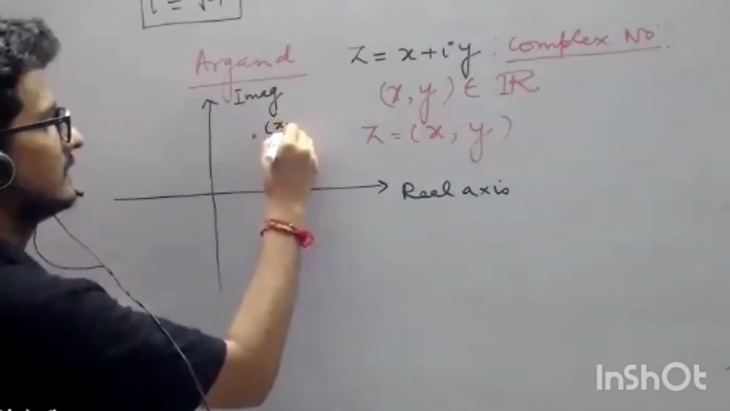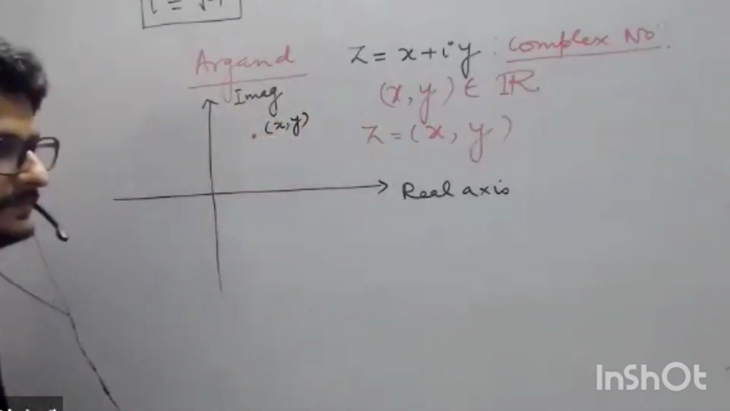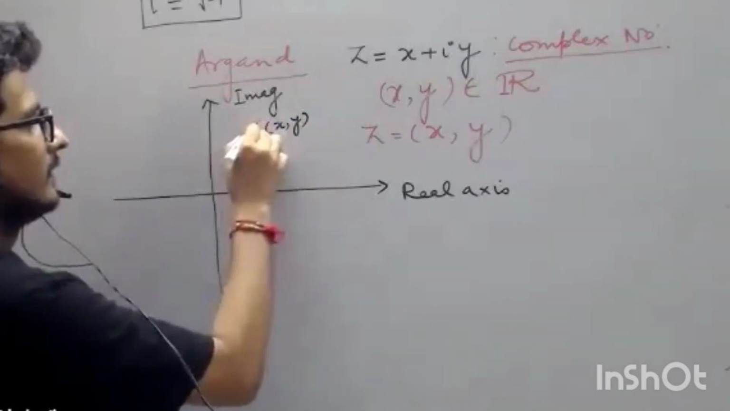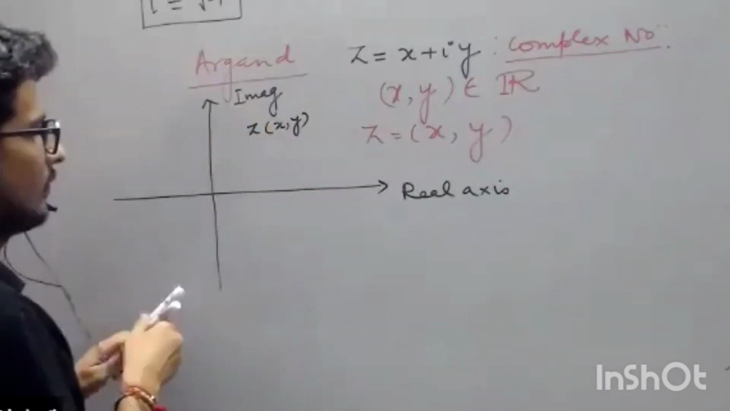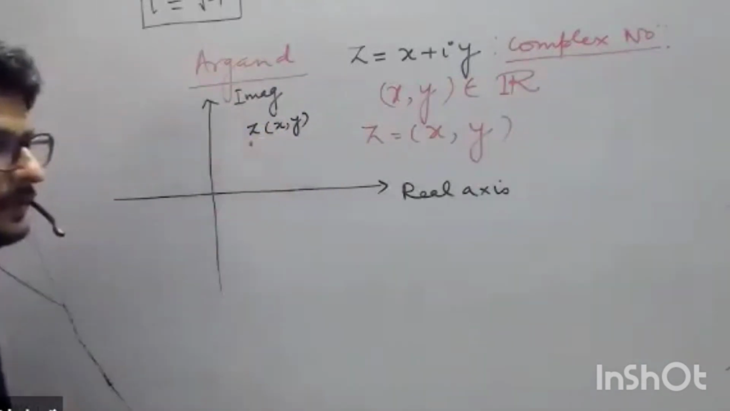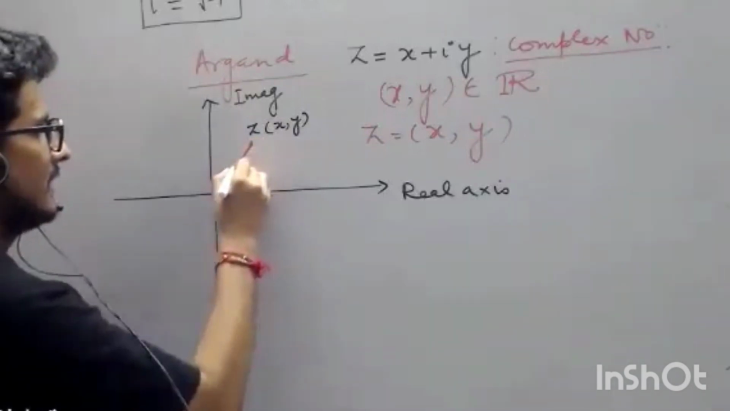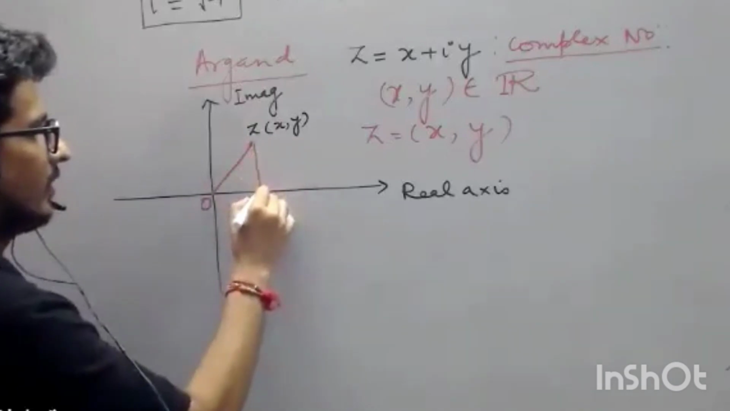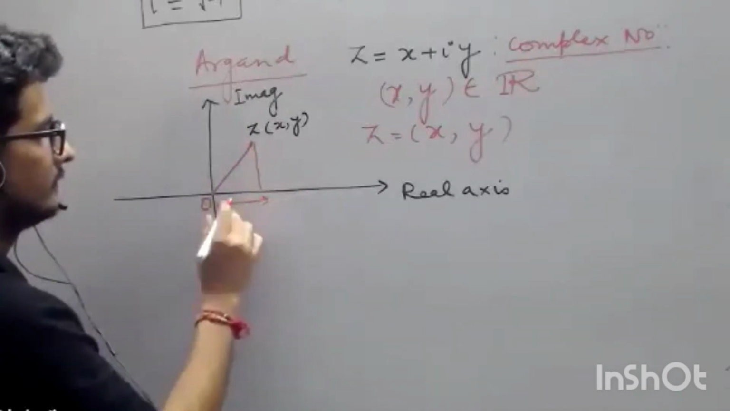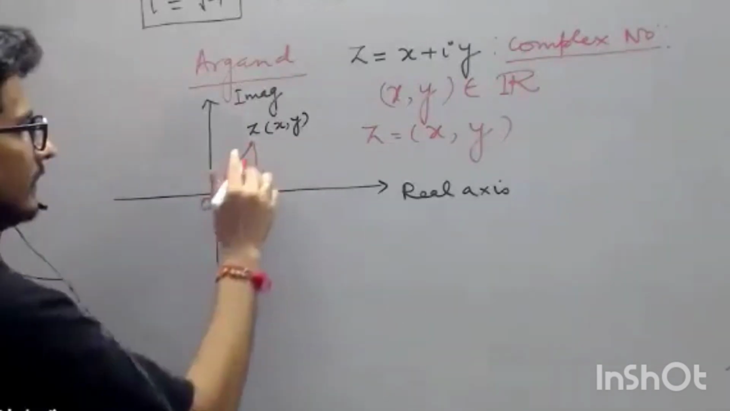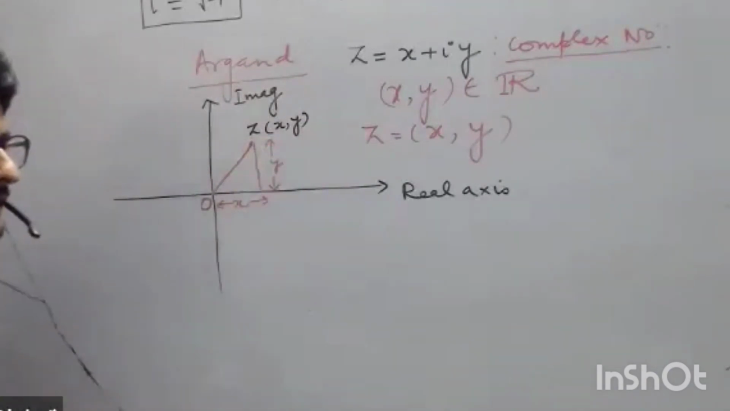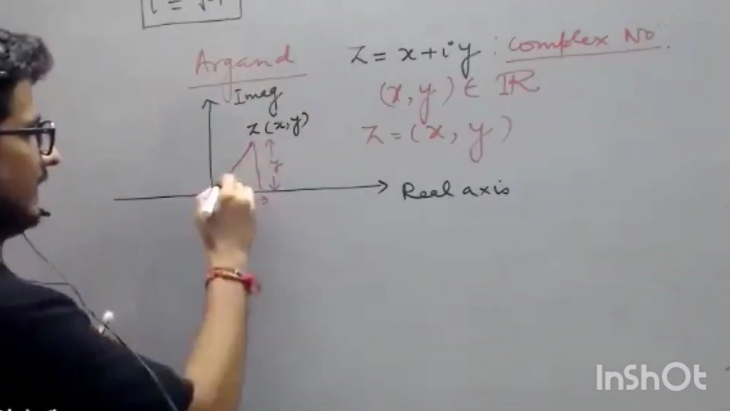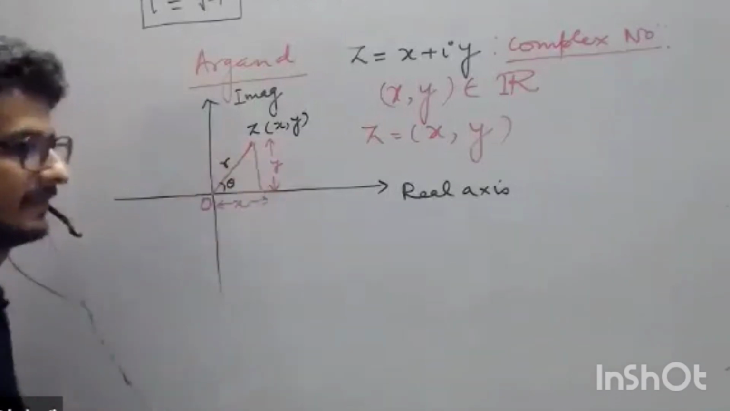So the only simple notation is this: z = (x, y). Your point is represented like this. Now just join it with the origin. Draw it here. This one is what? X. And what is this? Y. This angle is theta. This is R.